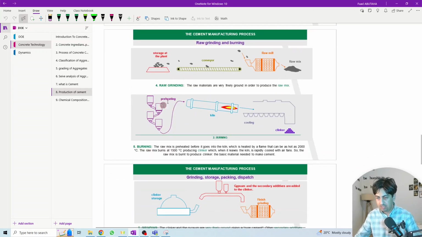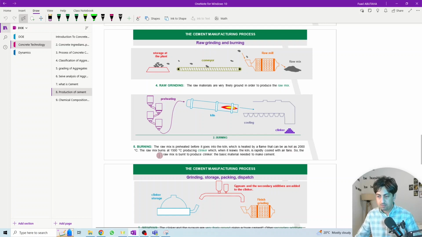What is the fifth stage? It is burning. But before burning, it goes through a preheating stage. The raw mix is preheated before it goes into the kiln, and this is what we call the kiln. So it is preheated, then it goes to the kiln. What does the kiln actually do? It is heated by a flame that can be as hot as 2000 degrees centigrade.